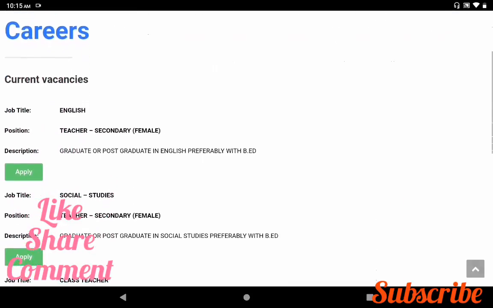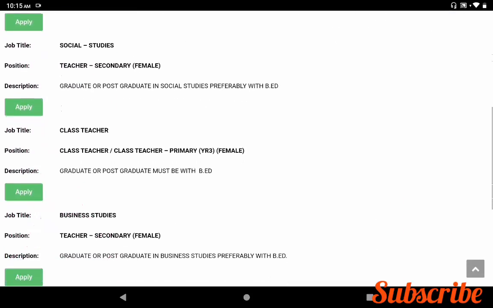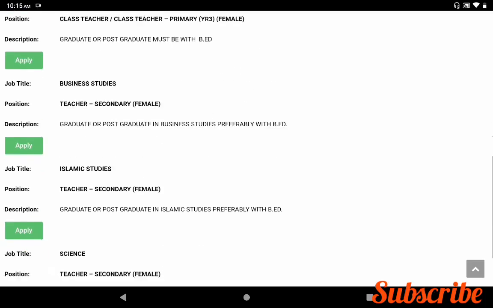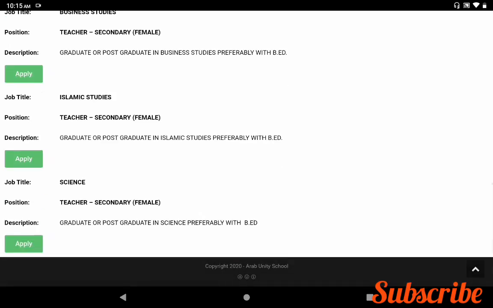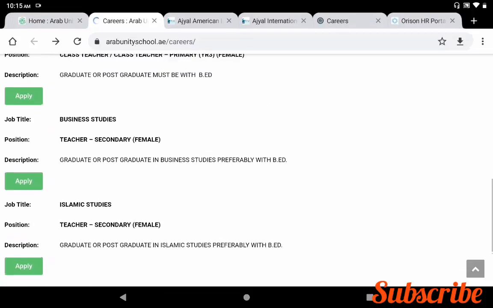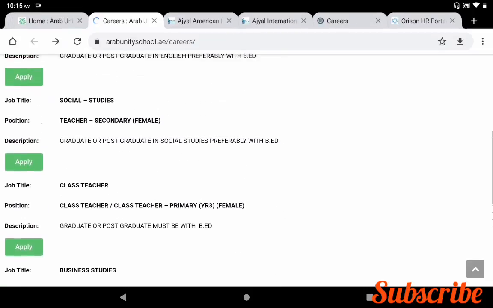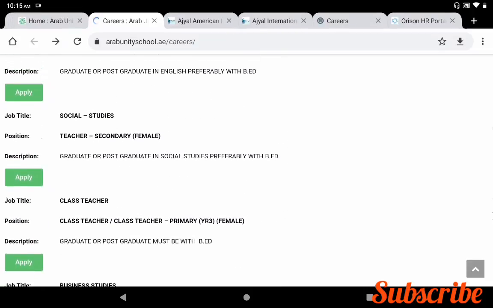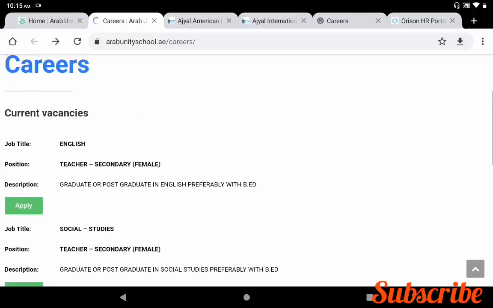So here the current vacancies are English, social studies, class teacher, business studies, Islamic studies, and science. So these are all the vacancies for Arab Unity School. So what does the description say? Graduate or postgraduate in the particular subject, preferably with B.Ed. B.Ed is mandatory. So all are secondary teaching jobs.